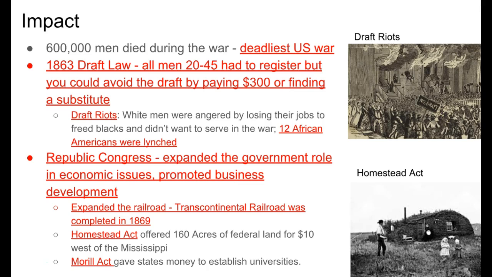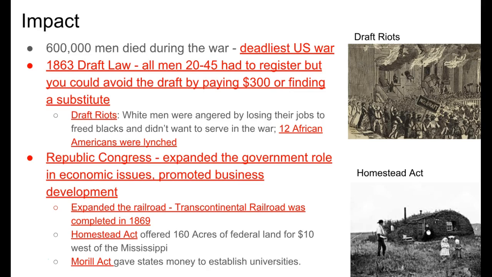The Republican Congress, remember Lincoln was a Republican at this time, so his Congress did support him. And they decided to expand the government role in economic issues and promote business development during the Civil War. So they voted to expand the railroad, and the Transcontinental Railroad was completed in 1869, so just a few years after the war ended. They also passed what we call the Homestead Act, and this is where you could pay $10 to move west of the Mississippi and get 160 acres of land.